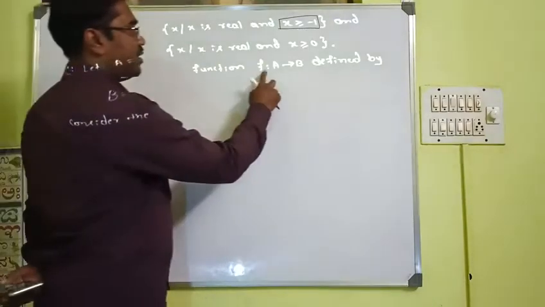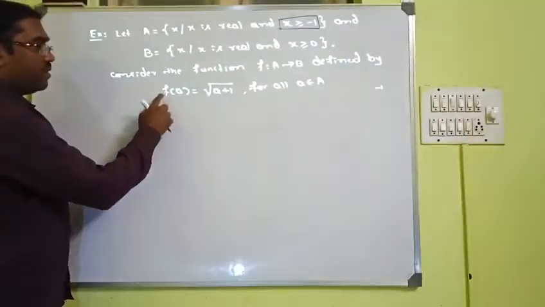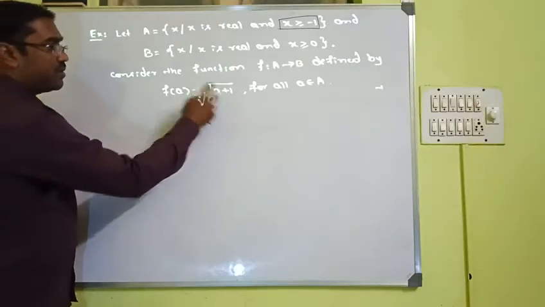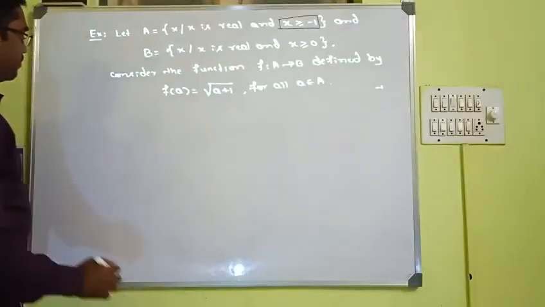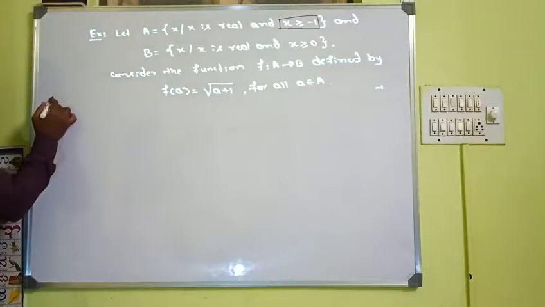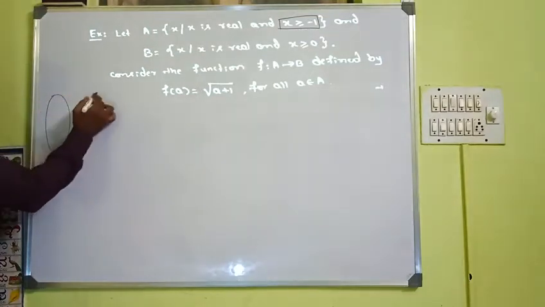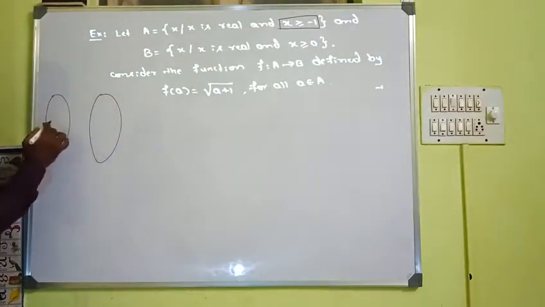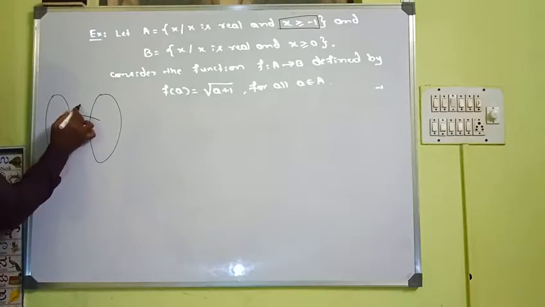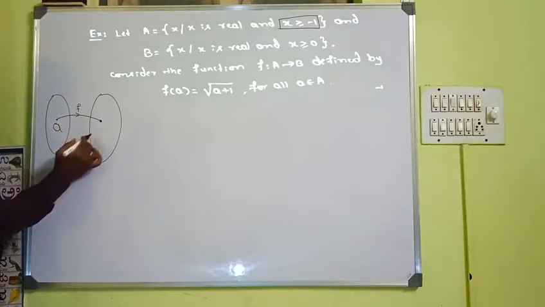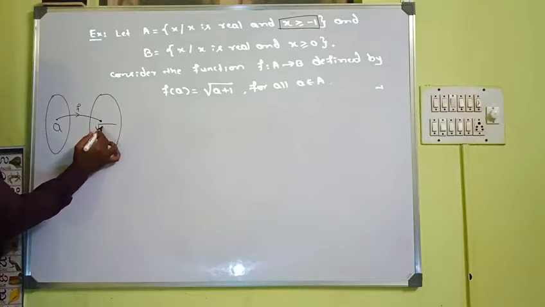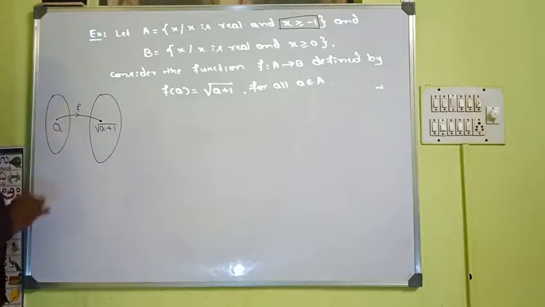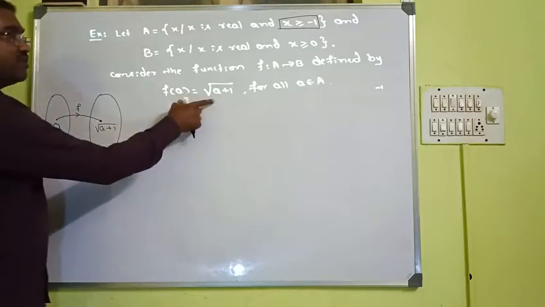Consider the function from A to B defined by f of a is equal to root of a plus 1. That is, we have taken A and B. If you take an element here and map it using the function f, you are going to get an element of the form root of a plus 1. The image of a is this under the function f. That's what they are saying.